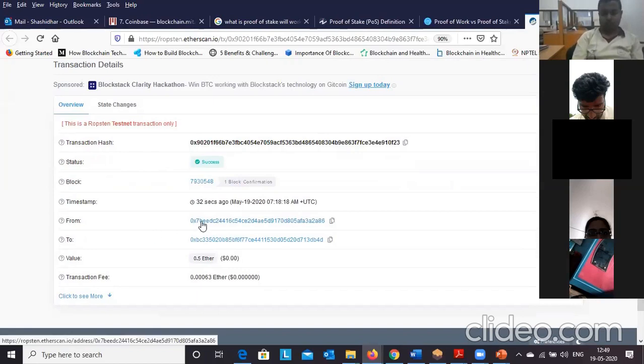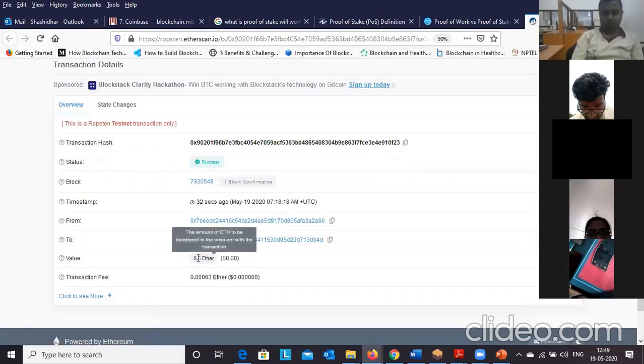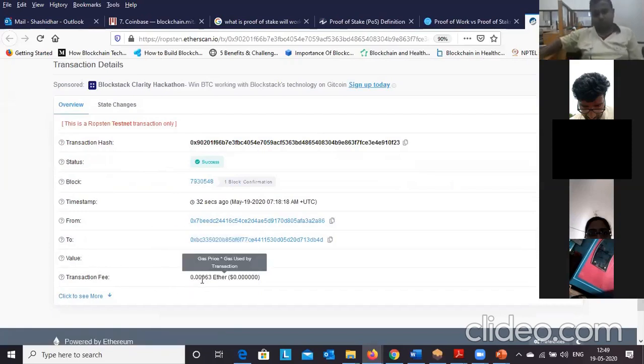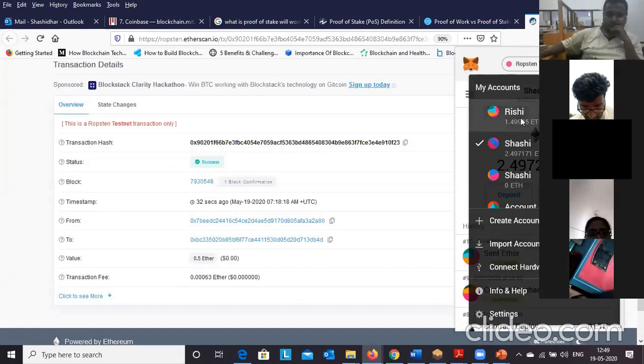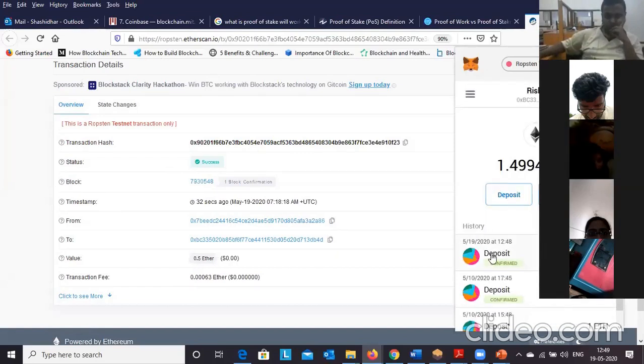From this account, I have sent to this account. What is the value? 0.5. This is the transaction fee. Like that, every detail we are going to store in the blockchain, and we cannot modify this data. Now we can see the Rishi account. I have made some transactions. You can see that, here also the deposit option is there, and we got 0.5 ethers from that.